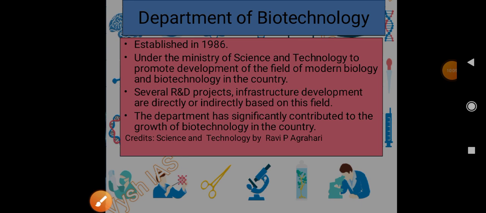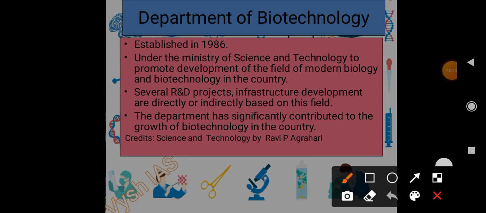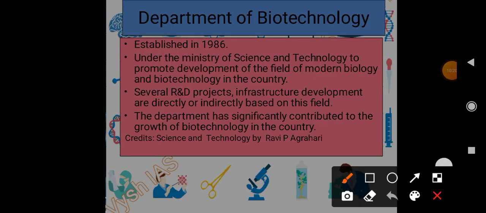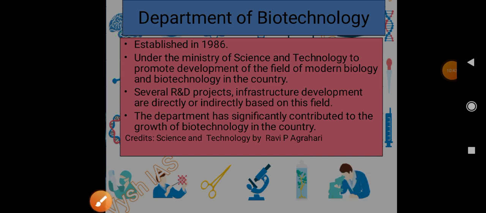Moving ahead, then we have the Department of Biotechnology, which was established in 1986 under the Ministry of Science and Technology to promote development of the field of modern biology and biotechnology in the country. Several R&D projects and infrastructural developments were directly or indirectly based on this field, meaning these were accomplished by the Department of Biotechnology. The department has significantly contributed to the growth of biotechnology in the country, right?